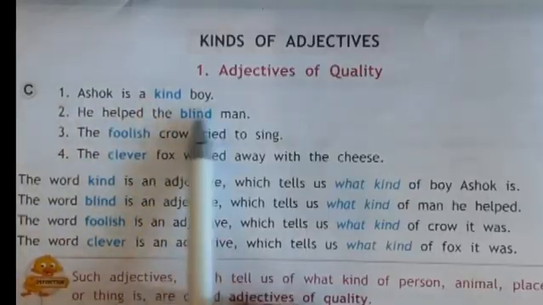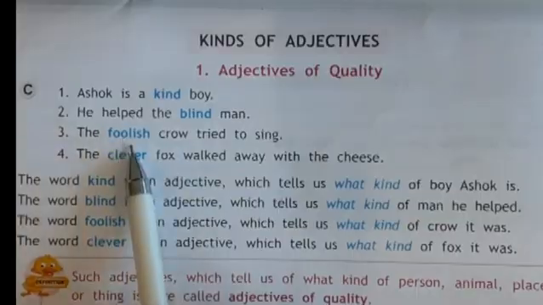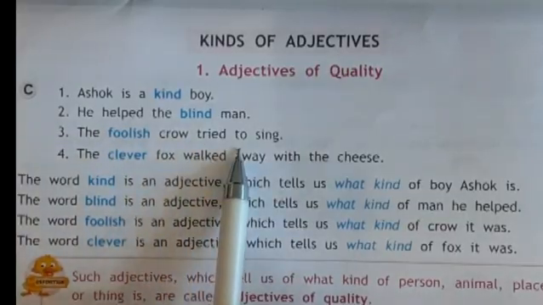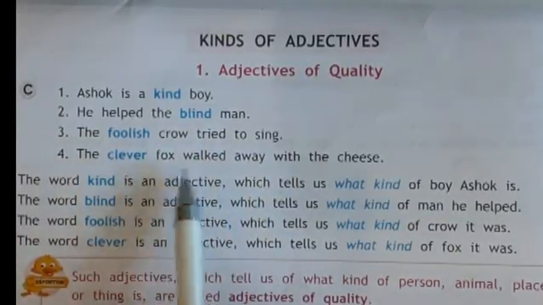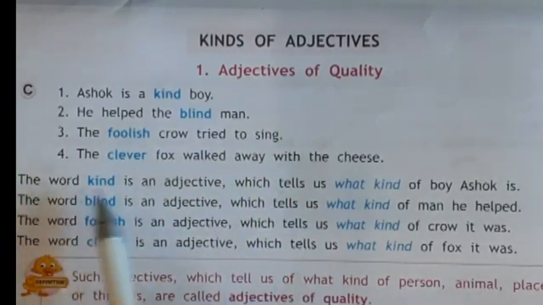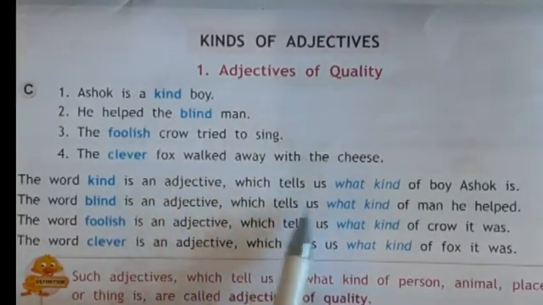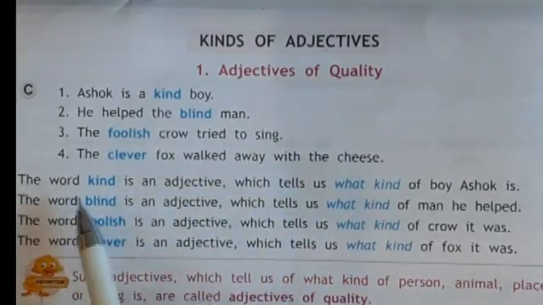Ashok is a kind boy. He helped the blind man. The foolish crow tried to sing. The clever fox walked away with the cheese. Here the word kind is an adjective which tells what kind of boy Ashok is.